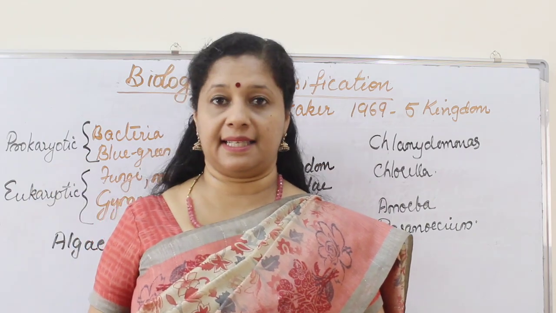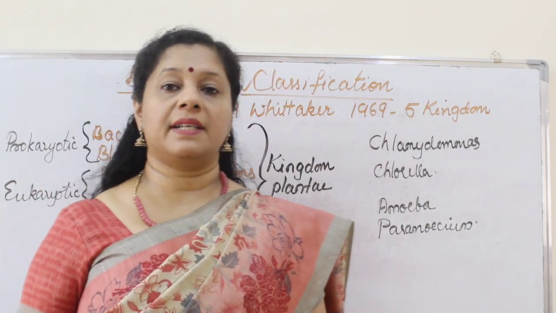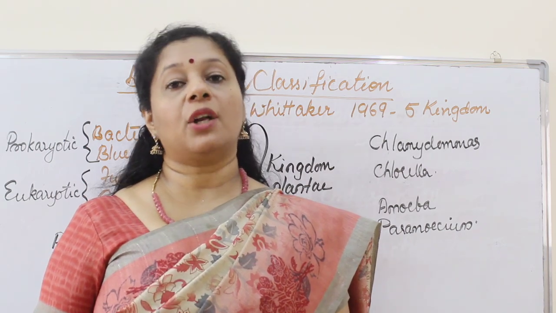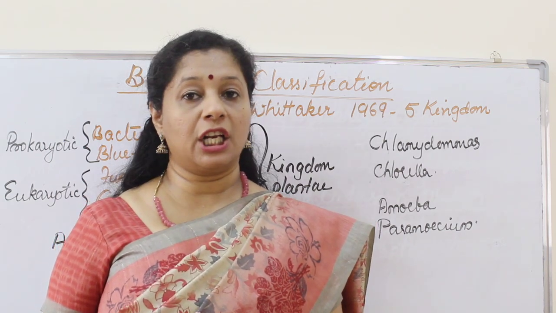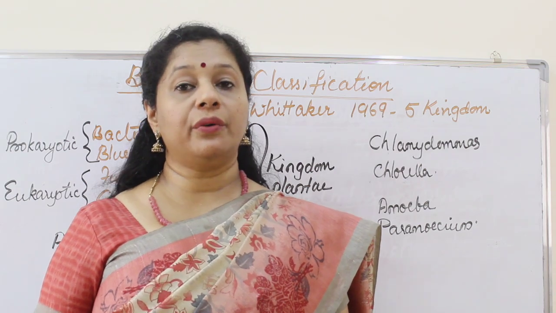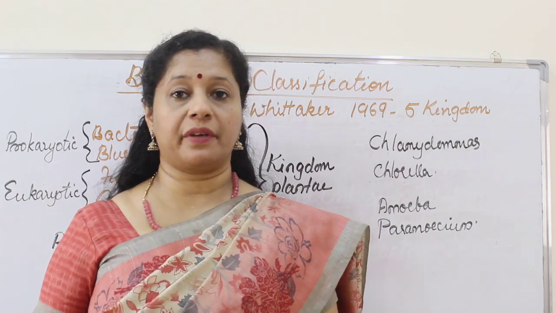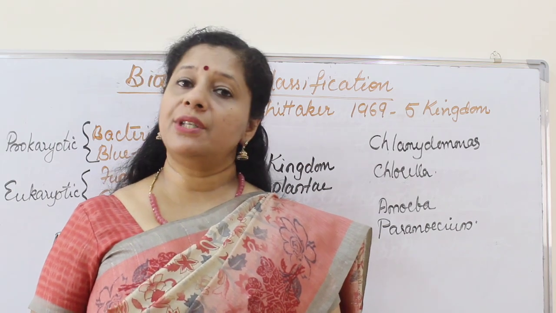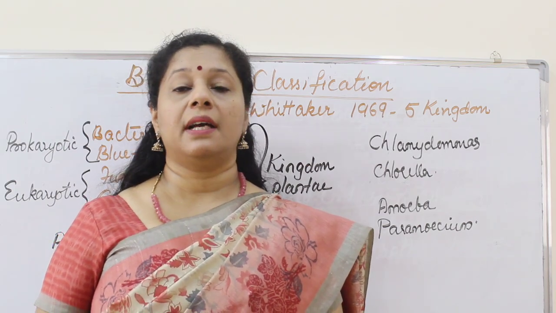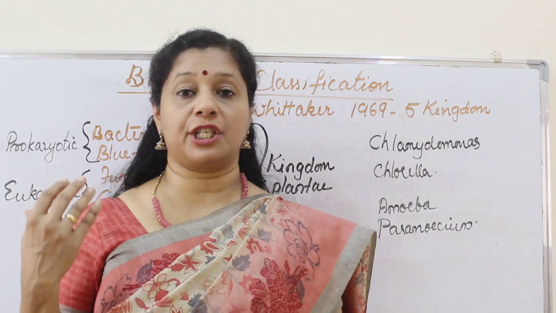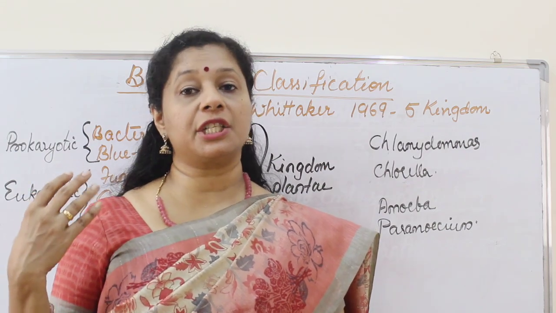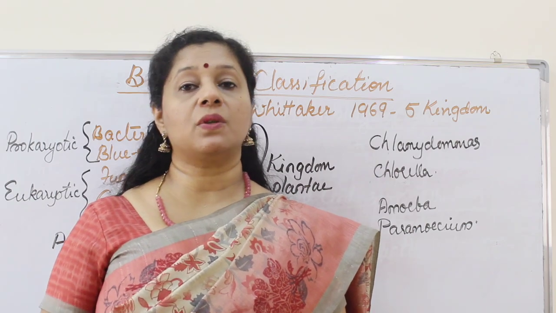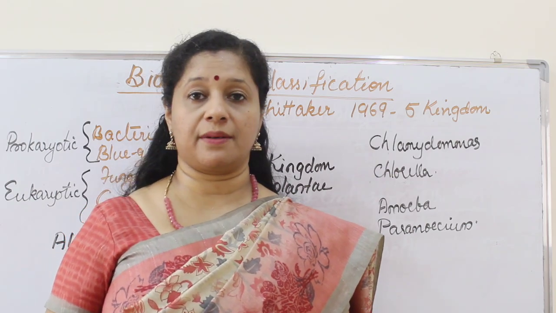It was in 1990. The basis of five kingdom classification was cell structure, that is whether it is prokaryotic or eukaryotic. Cellular organization, whether the body is unicellular or multicellular. Then mode of nutrition, autotrophic or heterotrophic. Then comes the mode of reproduction and phylogenetic relationship. Phylogenetic relationship is very important because it is considering the evolutionary relationship. Phylogeny means evolutionary relationship between organisms. That means they have some common ancestor. That was also considered in this type of classification.